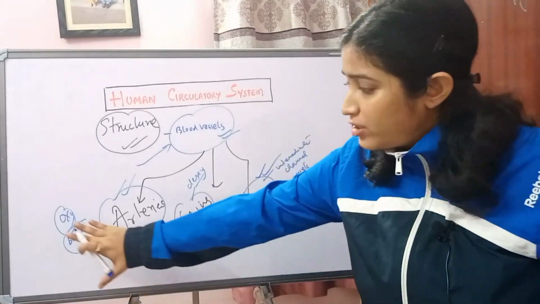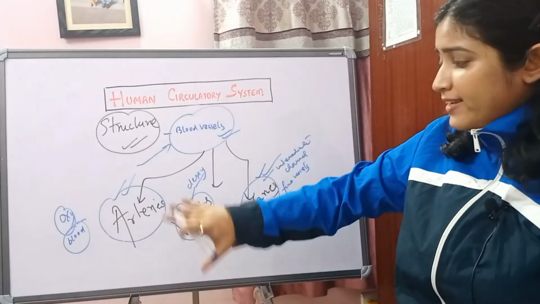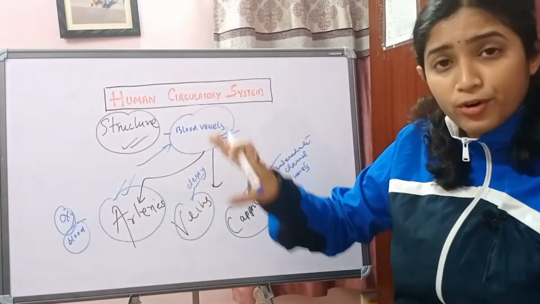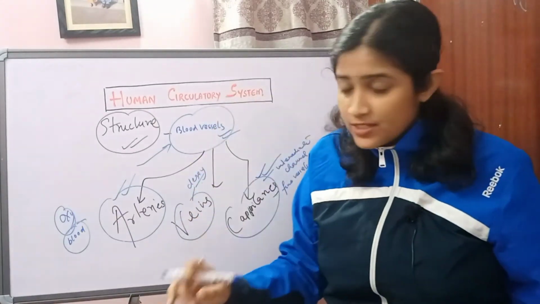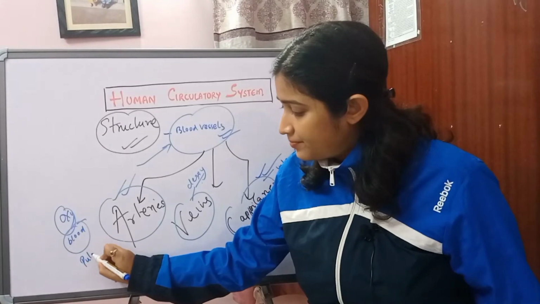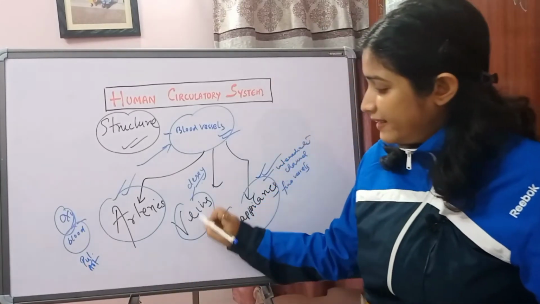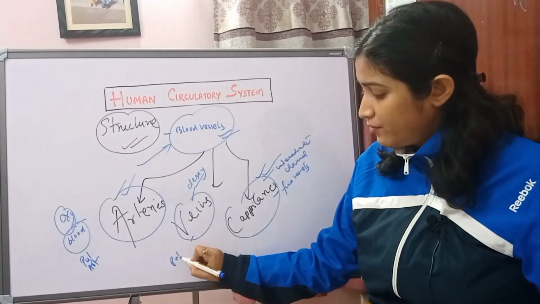So arteries carry oxygenated blood from the heart to the body. Veins carry deoxygenated blood from the body to the heart. Exceptions are the pulmonary artery, and here the exception is the pulmonary vein.